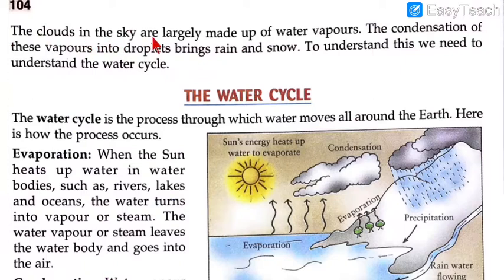The clouds in the sky are largely made up of water vapors. The condensation of these vapors into droplets brings rain and snow. Now, to understand this, we need to understand the water cycle. Whatever is written here, the water vapor goes up and condensation happens. Condensation means vapor converts into water drops, and then it forms in the form of rain and snow.